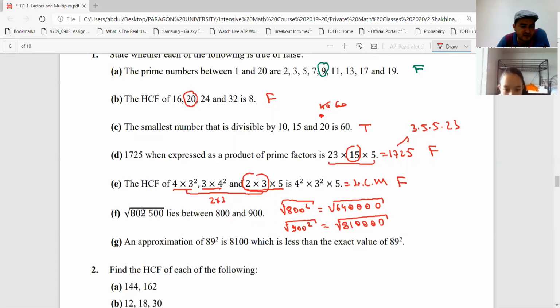Now all these numbers have square roots, right? Now if you just ignore this number, is it greater than 640,000? This 802,500, is it greater than 640,000? Yes. Is it less than 810,000? Yes, here we have 802,500. Here we have 810,000. Oh, I thought it was 81,000. Right? So that number is between these two numbers. So that is true.